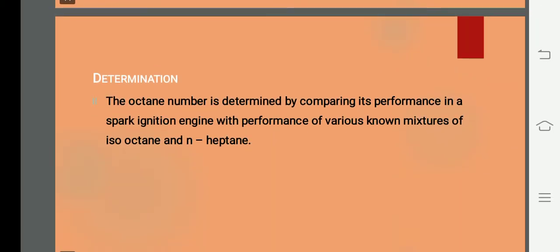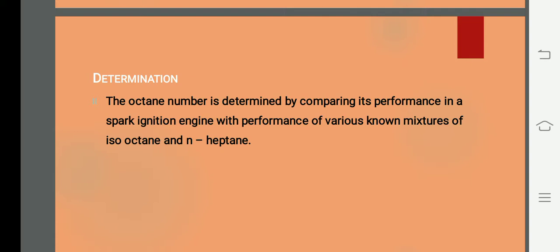Next one is determination of octane number. How to determine the octane number is very simple. You just have to compare, because the standards are fixed already. They fix the ratio. For example, they have iso-octane 100% and 0% n-heptane, so the octane number will be 100. Then you take your petrol, the one you extracted from petroleum, and compare it with that mixture of iso-octane and n-heptane, and that will show the quality of the petrol we have.